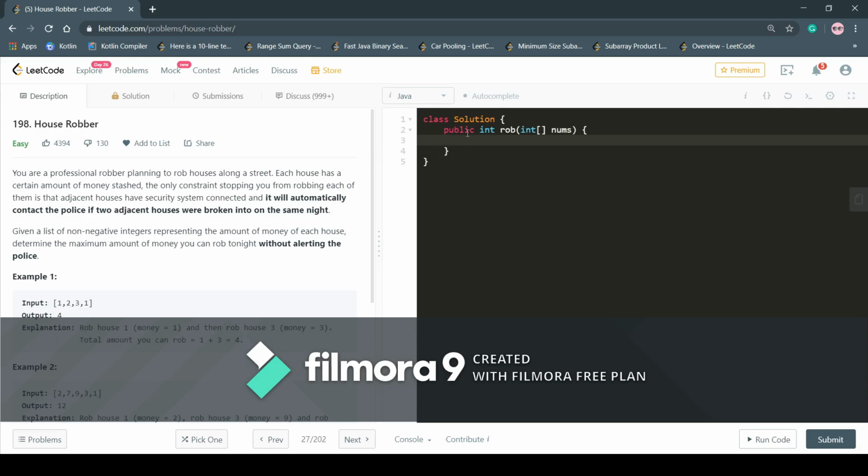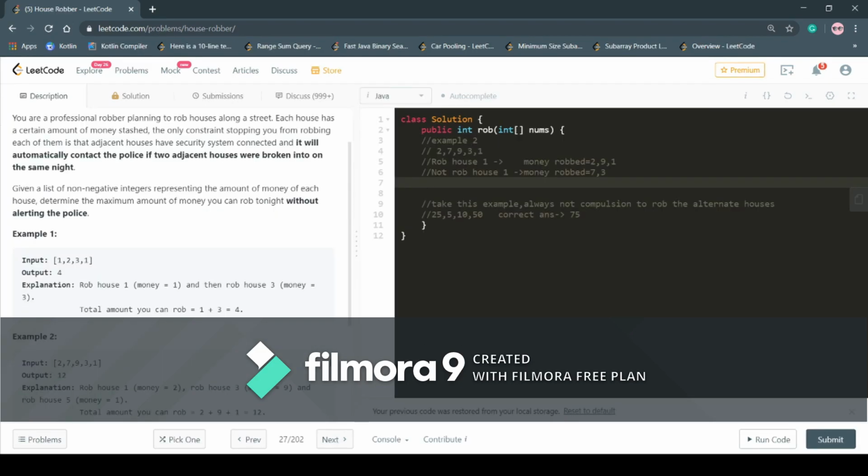Now let's look at the example test cases. Let's discuss example 2 given in the question. The given array is 2, 7, 9, 3, 1. So we have two possibilities: whether to rob the house or to leave that house. If we rob house 1, then we cannot rob house 2. Now let's try to calculate our answer by looking at that example.